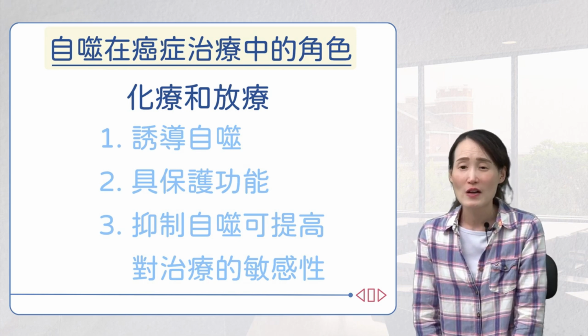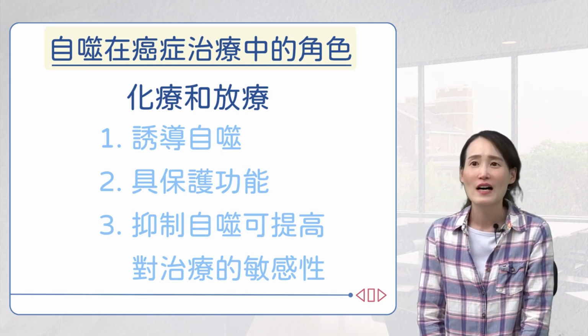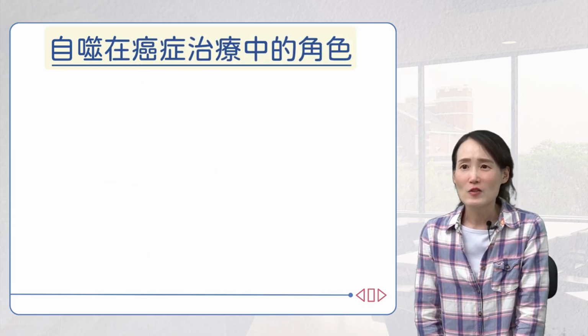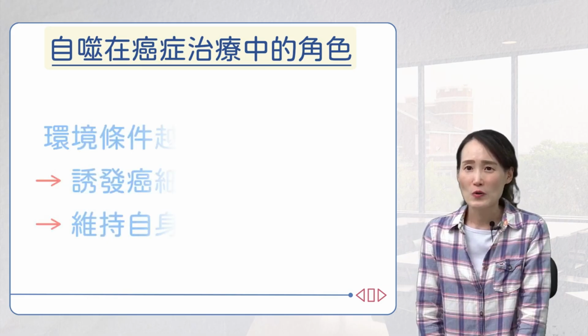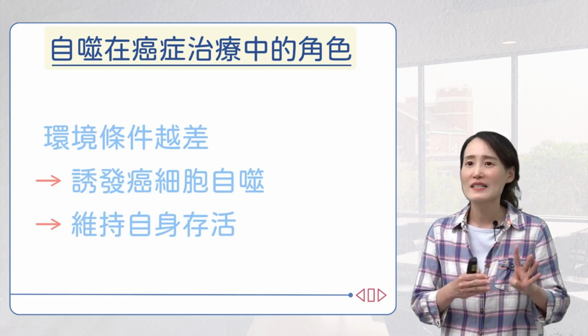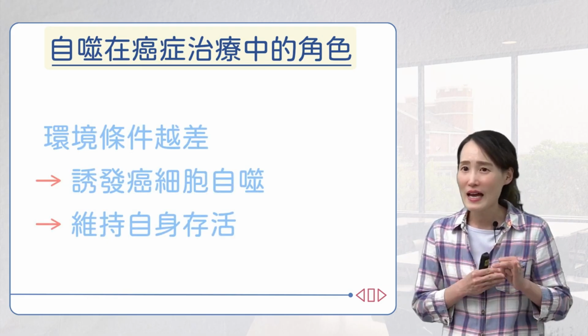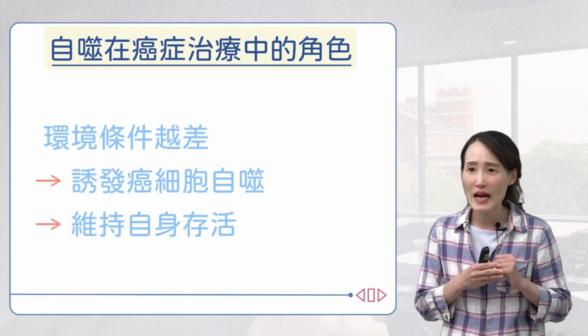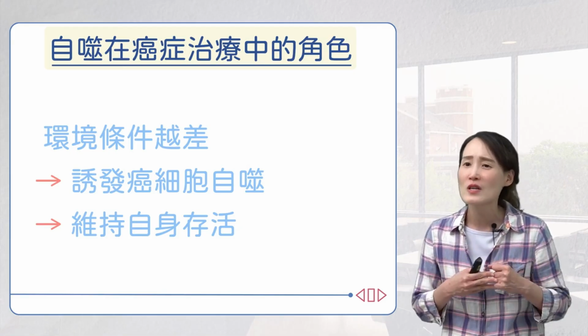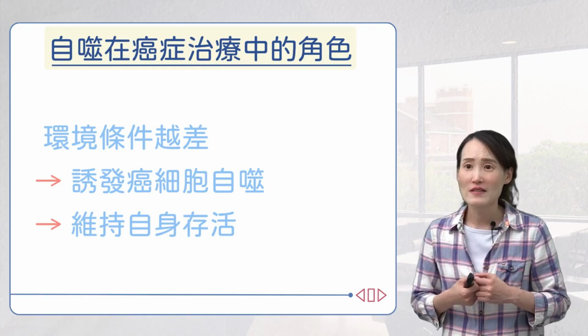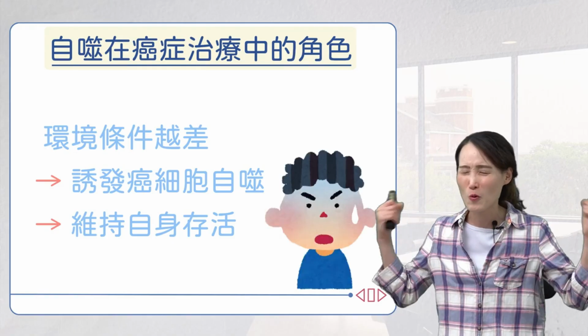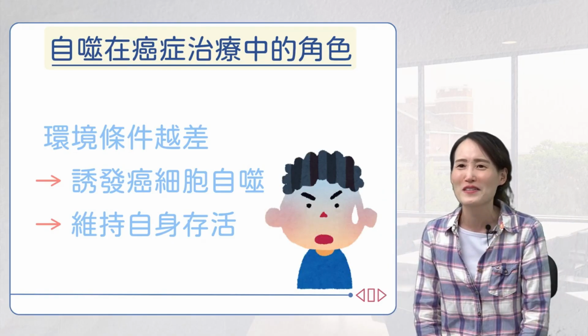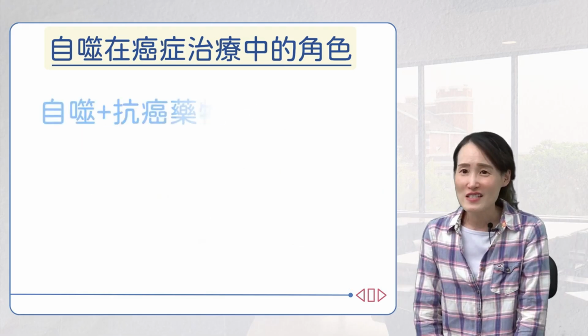Since cancer cells experience nutrient deprivation, growth factor exhaustion, metabolic stress, hypoxia, or are exposed to anti-cancer drugs, targeted therapy, or radiation, autophagy will be induced. The more you try to kill me, the stronger I survive. This is what makes cancer cells so difficult. Usually, autophagy is connected to some drug resistance. It can act as a cancer-promoting factor, affecting the final outcome of cancer treatment.